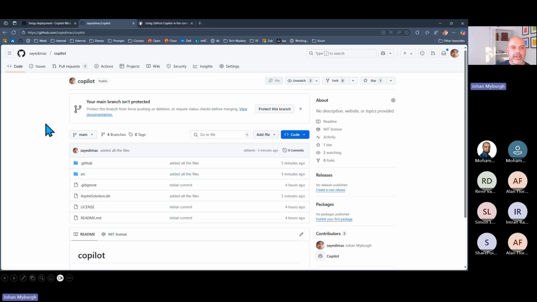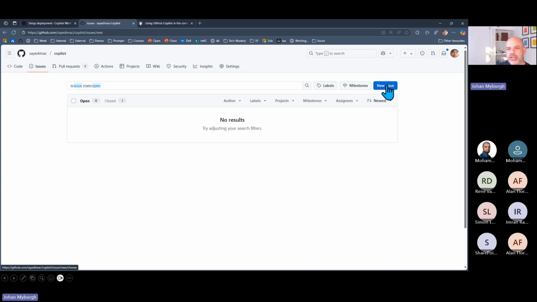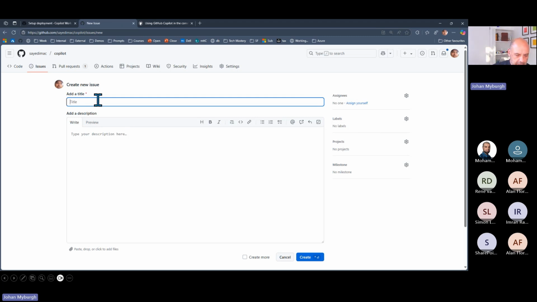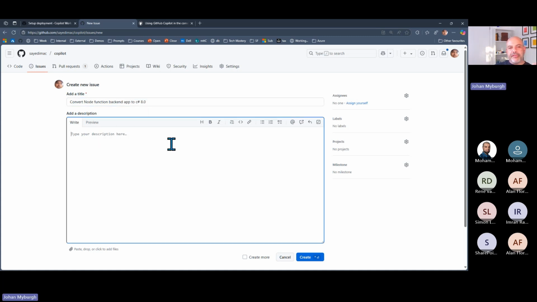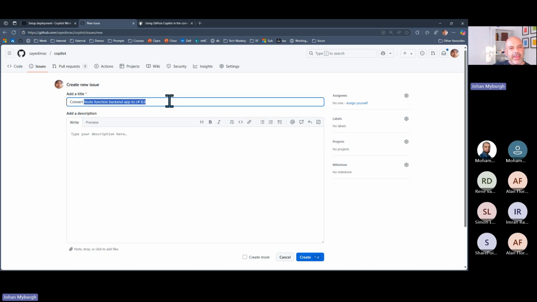And the way to do that, just be mindful of the time here, would be to go to my issues and to create a new issue, right? Issue: convert node function backend app to C# 8.0. So I'm not just refactoring here, I'm telling it I want to change the node function backend to that.